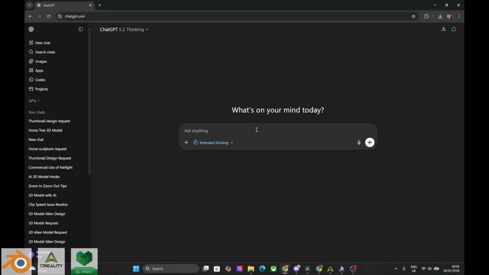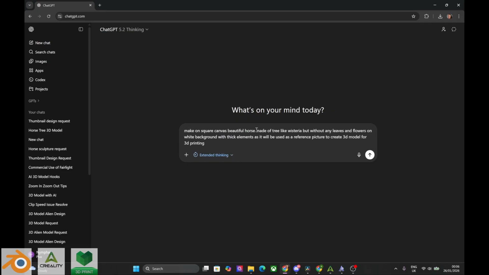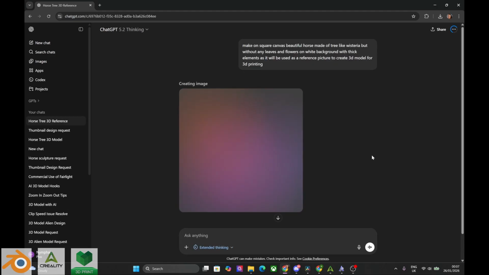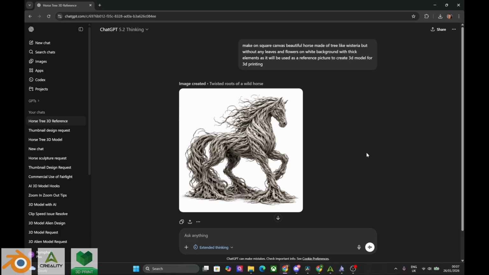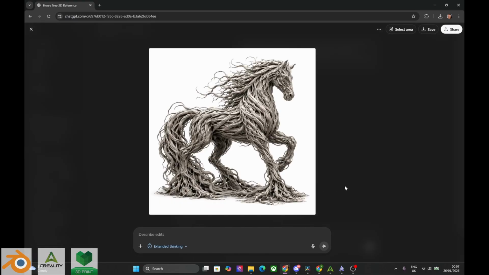Now I will paste the prompt. You can use any prompt you like, or you can use the same one as I am using. I will post the prompt into the description of the video. I am going to speed up generation. Okay, here we go. This is our picture. I really like this horse. Let's save it.